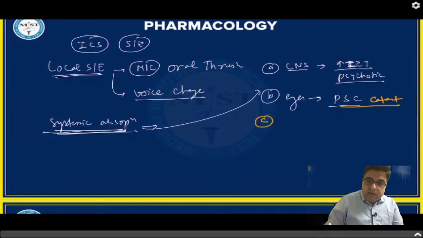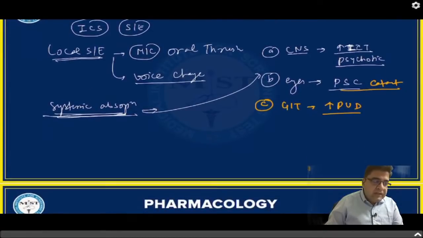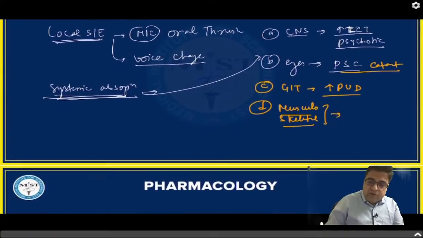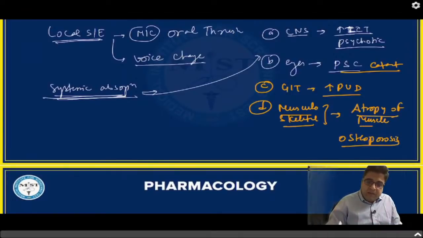Number three, steroids can also act in GIT and can result in increased risk of peptic ulcer disease. Number four, steroids can also act on the musculoskeletal system. So they can result in atrophy of muscles and can also result in osteoporosis.